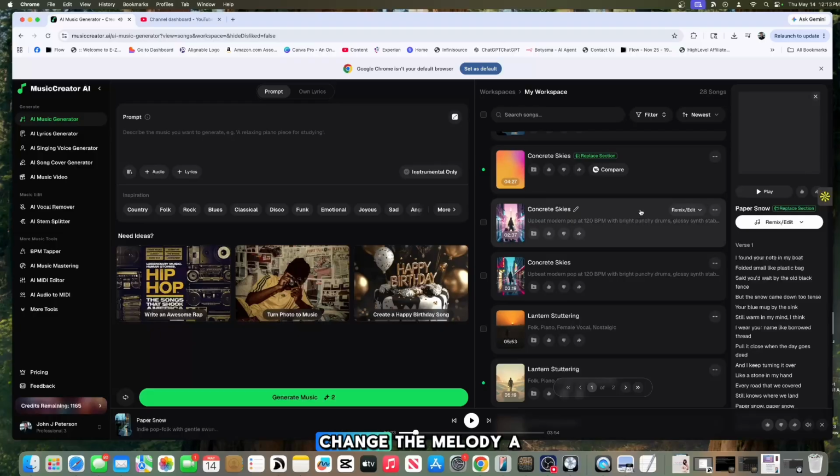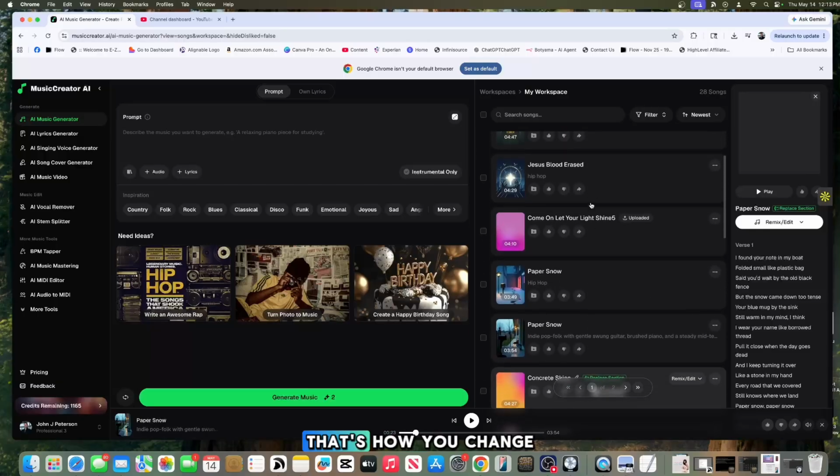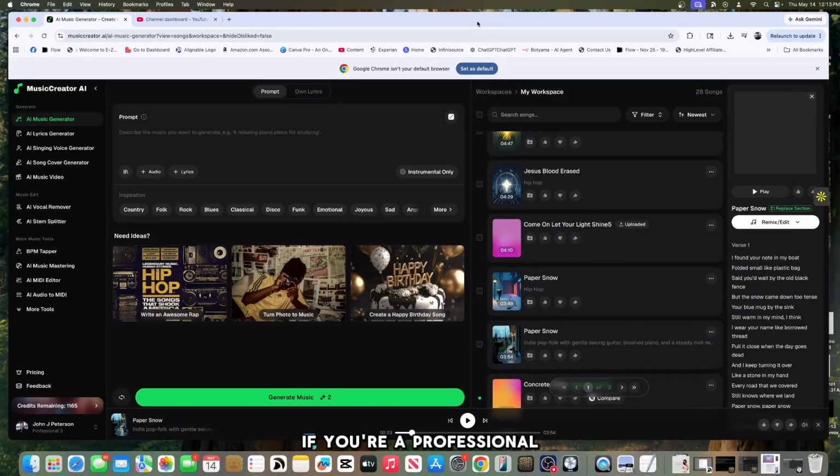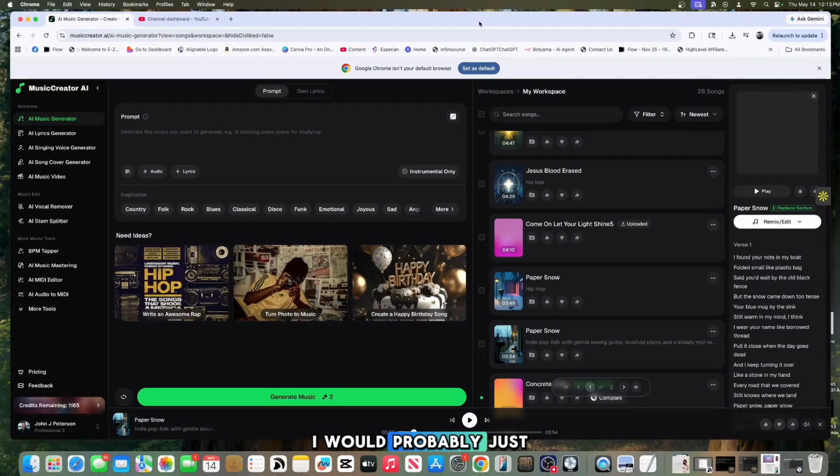Okay, so it did change the melody a little bit, but same feel, same vocal tone, same style. So nice job. That's how you change the lyrics. If you're a professional musician, I would probably just head over to SUNO AI. But if you are just having fun or just getting started, MusicCreator AI is probably the program that you would enjoy the most.